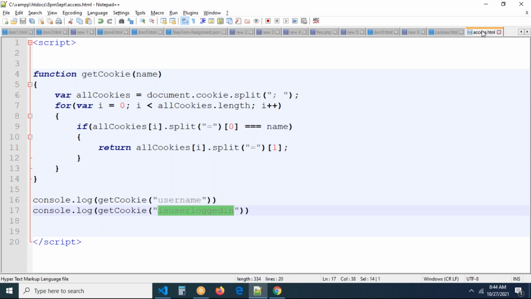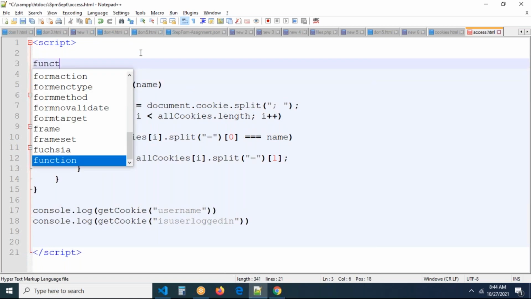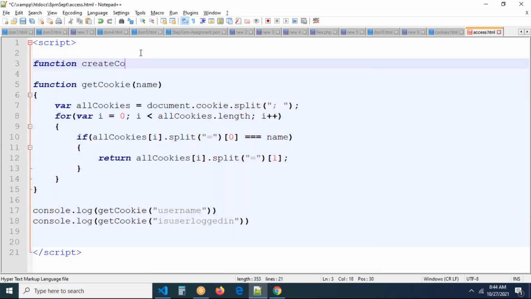And cookies really are very, very important. Tomorrow we can discuss local storage, but cookies are not completed. I have to discuss how to delete a cookie, or else we can write one function here, function createCookie.